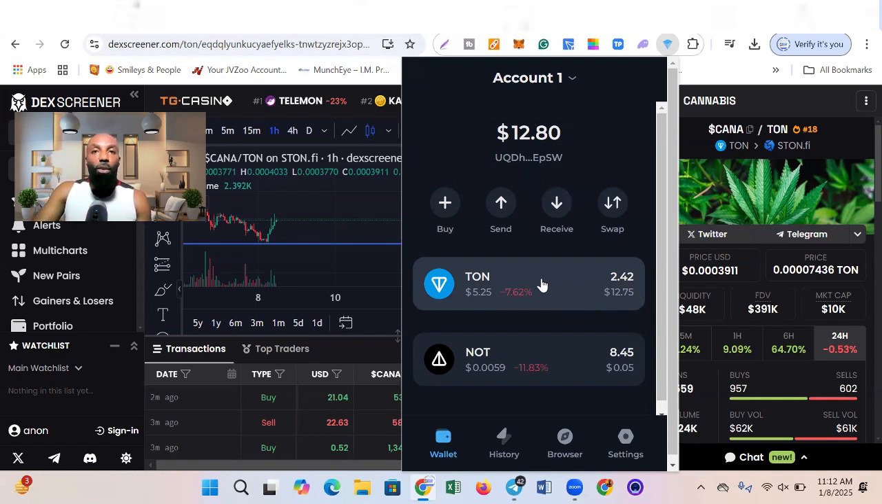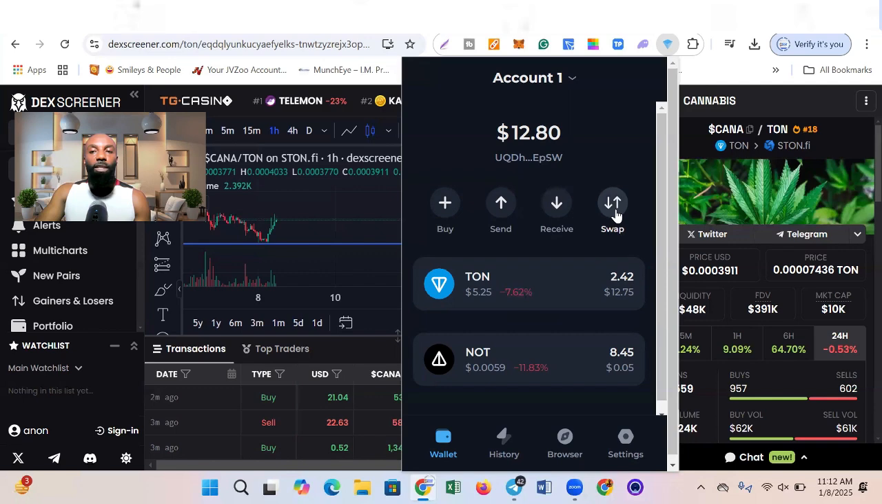Okay, I'm doing this on my desktop, but if you're using mobile, you can follow the same process and be able to buy your CANA token. Make sure you have Ton in your wallet. When you have Ton in your wallet, you'll be able to swap it for the CANA token. So let me show you the process.